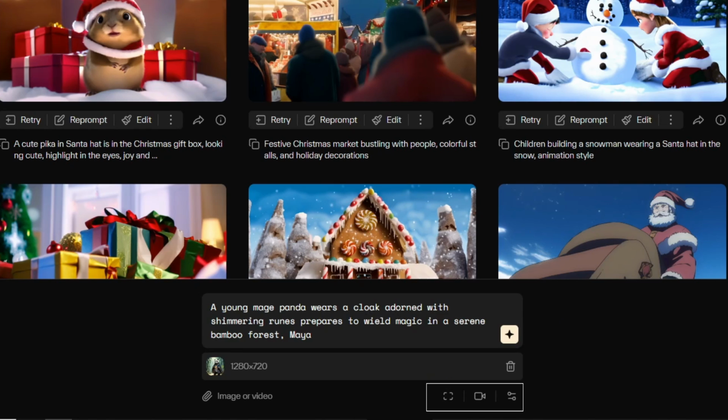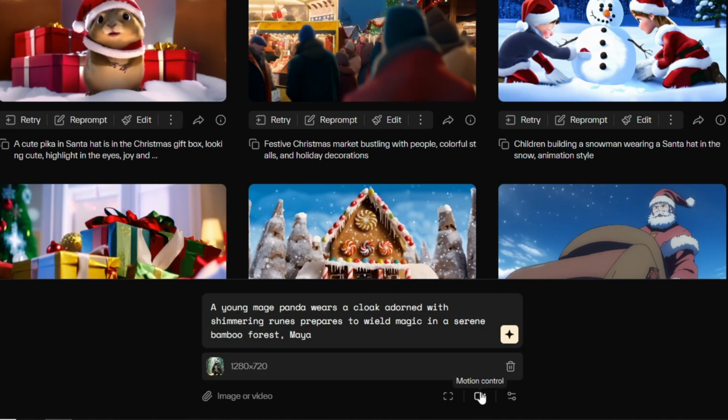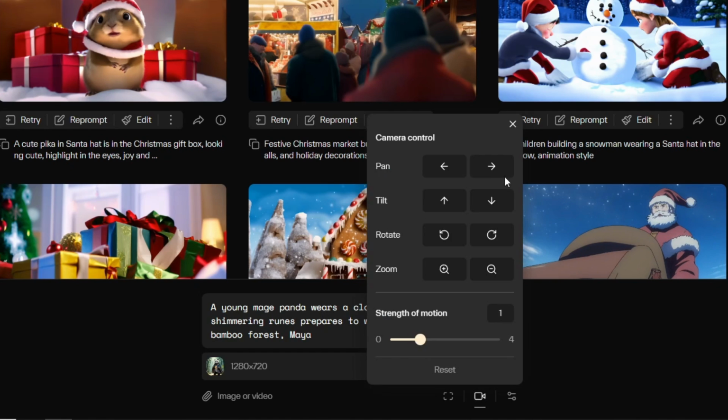Before you hit generate, look at three little icons here. The first one is Video Options. This is the FPS, or frames per second. You can choose a frame rate, ranging from 8 to 24 frames per second for your video. Remember, higher frame rates result in better and smoother video playback. Next is Motion Control, which means you can control your camera movements from panning to zooming, and also adjust the strength of motion ranging from 1 to 4. 1 equals soft and fewer movements, while 4 is equivalent to stronger and more movements.